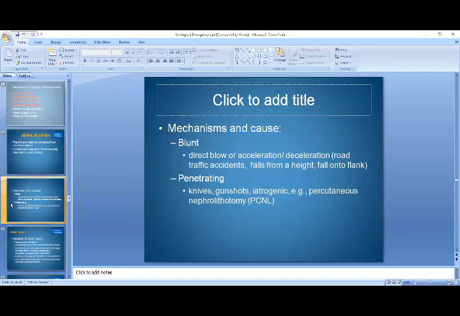So blunt injuries are usually caused by a fall from height and also by road traffic accidents. Whereas penetrating injuries are caused by knives, gunshots, and iatrogenic causes, for example percutaneous nephrolithotomies.